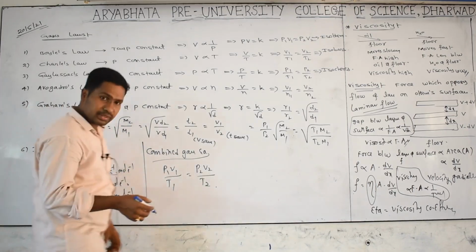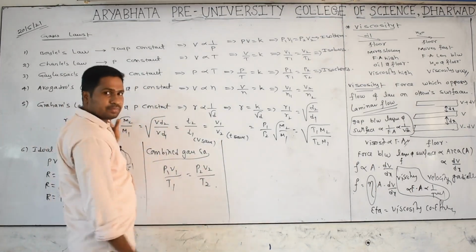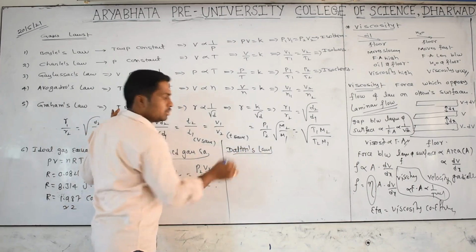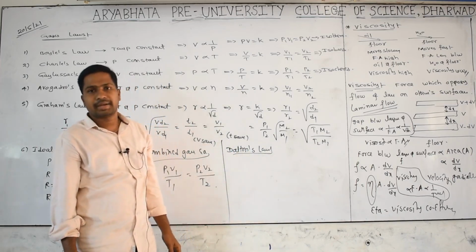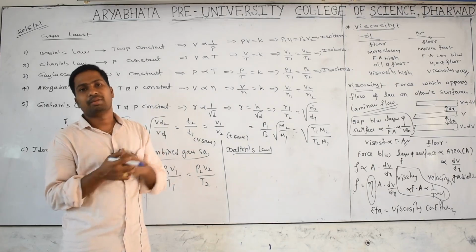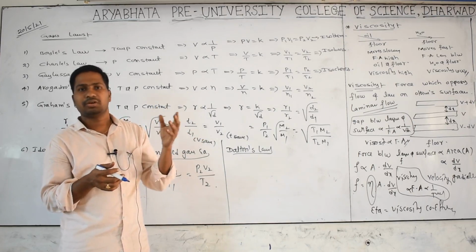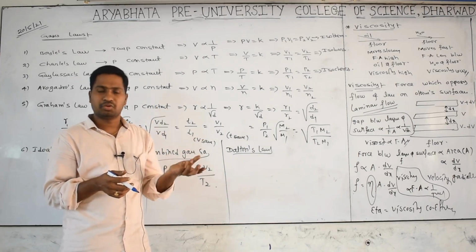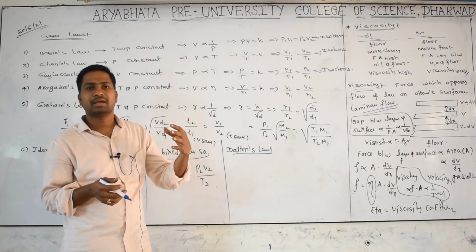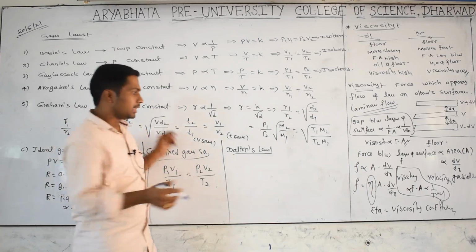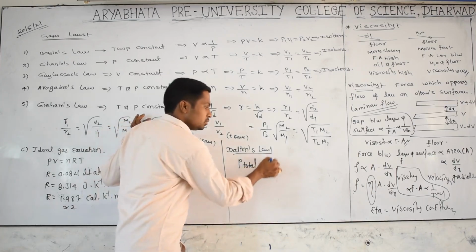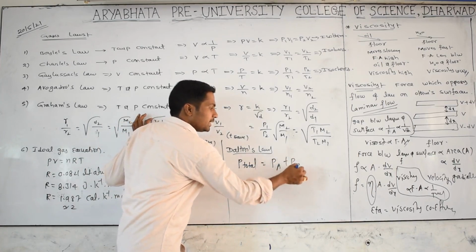After that we did Dalton's law of partial pressure. What are the conditions for Dalton's law? Dalton's law is applicable for a mixture of non-reacting gases. The gases should not combine under that condition. Then only the law will be applicable. For example, nitrogen and oxygen, or oxygen and CO gas, or hydrogen, helium, and oxygen, neon. If we take a non-reacting gas composition, then the total pressure of a gaseous non-reacting mixture is equal to the sum of the partial pressures of all the gases in it.